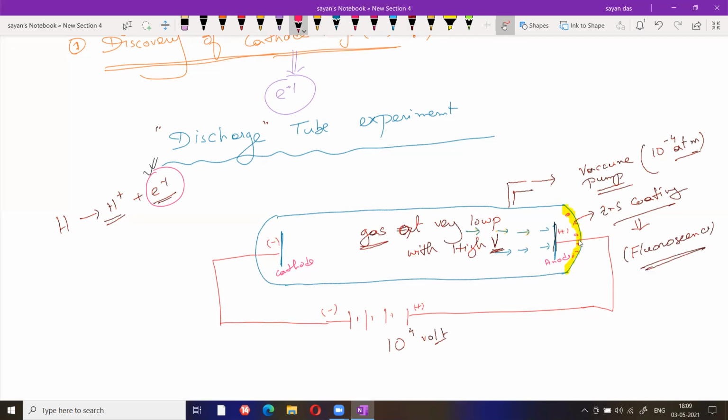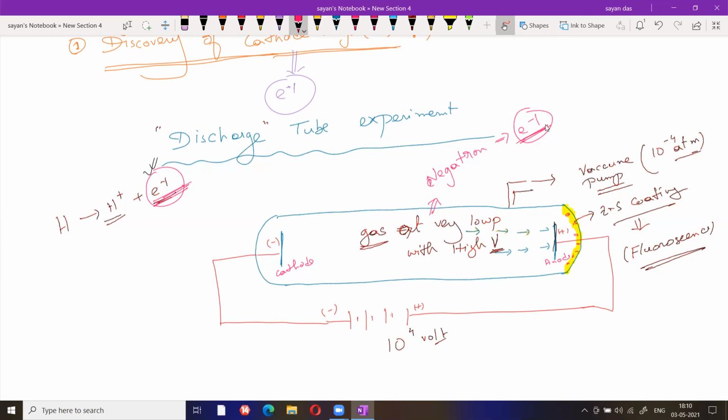So definitely some charge is produced, which moves towards the positive end. This charge is known as the negative charge. At first, this negative charge was called a negatron. After a certain time, it was named electron.